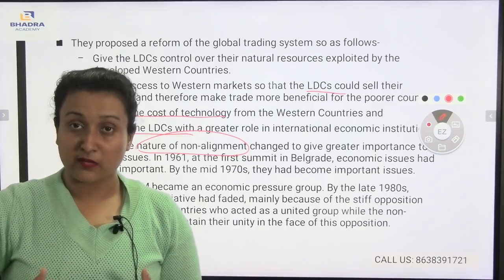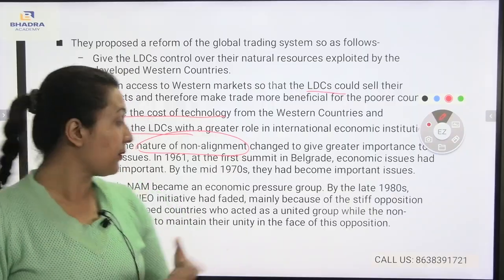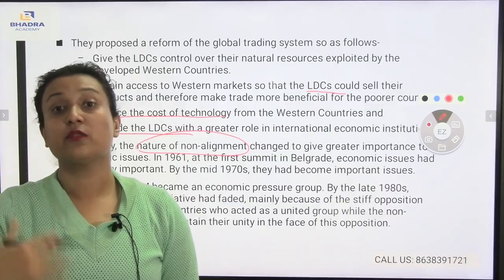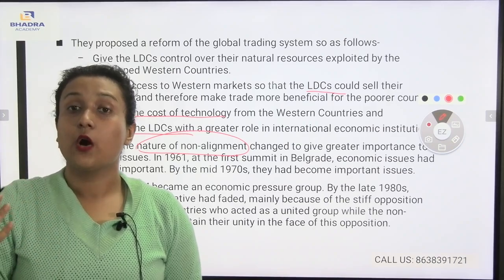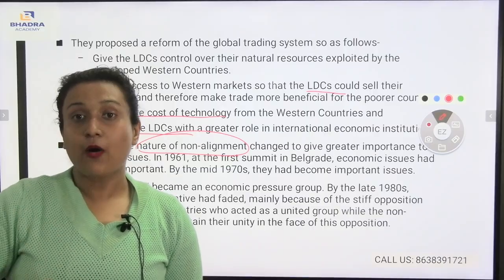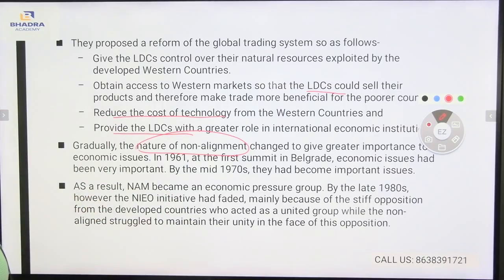Economic issues were discussed so that the poorer countries could improve themselves, and by the era of 1970, the discussion of economic development had become a much higher priority. As a result, the non-aligned movement became an economic pressure group by the late 1980s. However, the NIEO initiative faded mainly because of stiff opposition from the developed countries, who acted as a united group while the non-aligned struggled to maintain their unity in the face of the opposition.